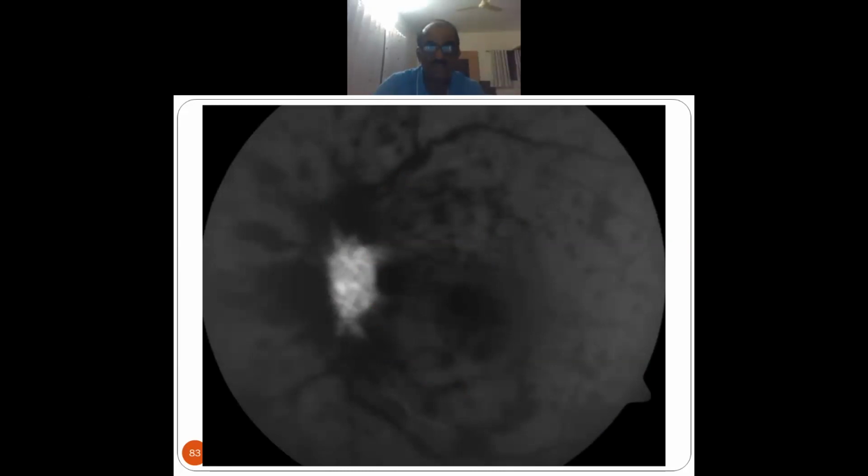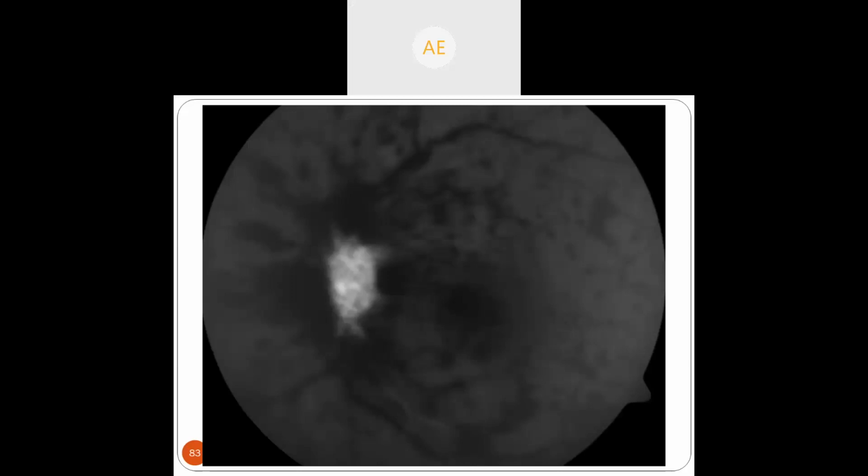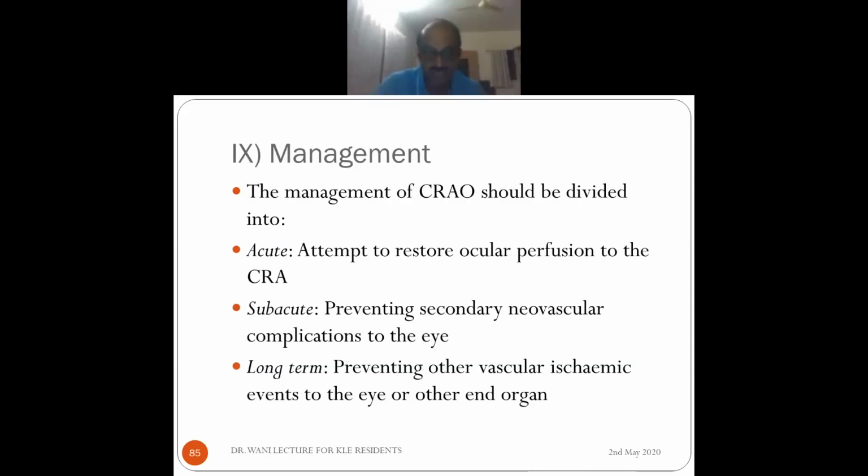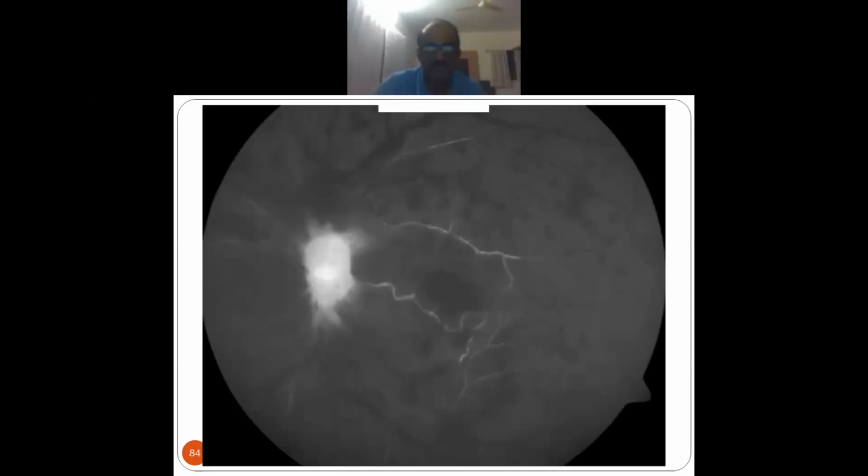Can you see 83? Yes, sir. Yeah, so you can see that there is hardly any filling of the vessels, only the dye has appeared at the disc. Okay. And so slowly the arteries are filling up. So that was 84. Okay.